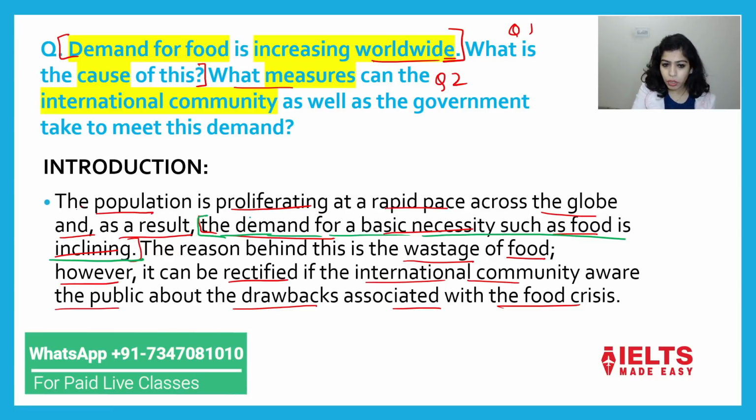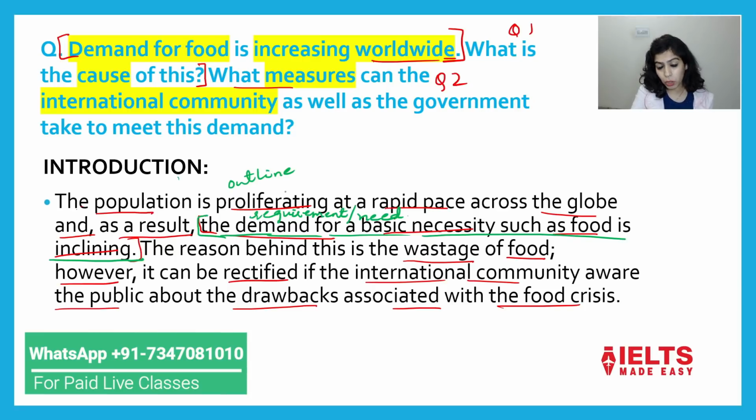The demand, instead of the demand you can write the requirement, necessity or even need. Okay, so ये तो paraphrasing है, but here I have outlined the reason why demand for a basic necessity such as food is inclining. Why is this demand inclining? So I have given the reason here in the first statement. The population is proliferating at a rapid pace and as a result this is happening. Okay, now the reason behind this is the wastage of food.